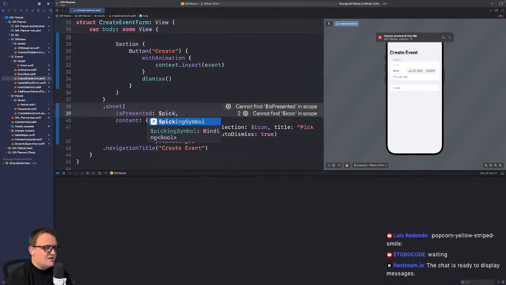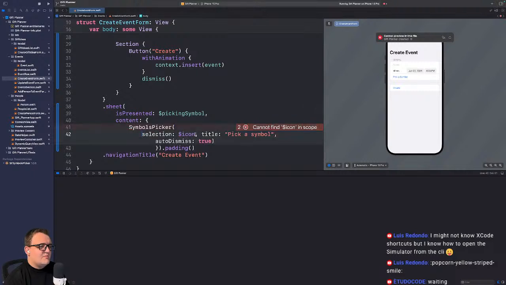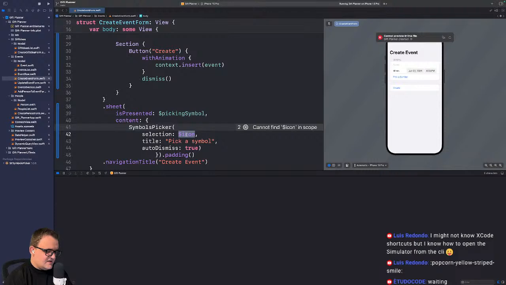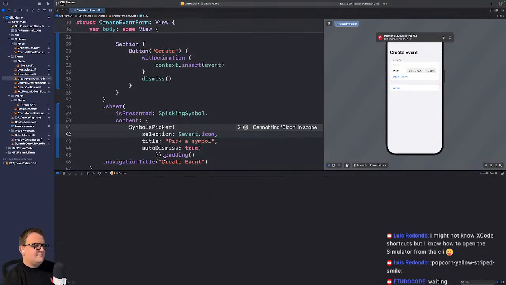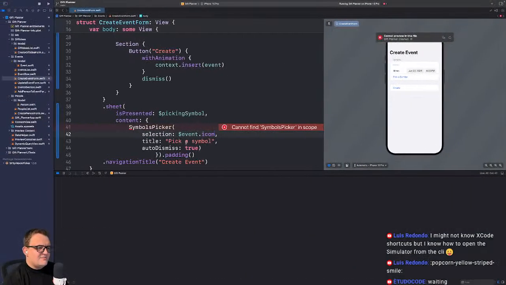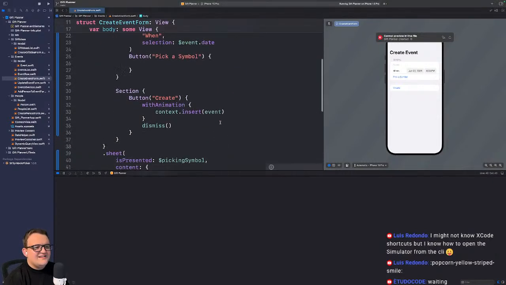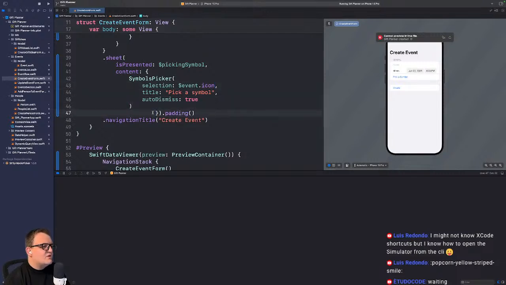We'll be picking symbol. Ha! Look at that. And then we have symbol picker. So this one we'll have to import that, I bet. And then instead of icon, we're going to say event.icon. Because this was just a string, right? Yeah, it was. So that should map. Cannot find import FF symbol picker. Thanks, Xcode. Figured out. Auto dismiss, true. You betcha. Padding, sure.